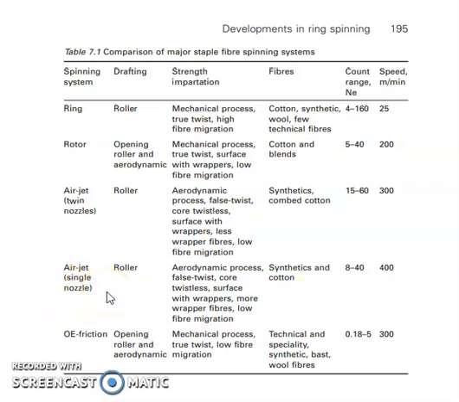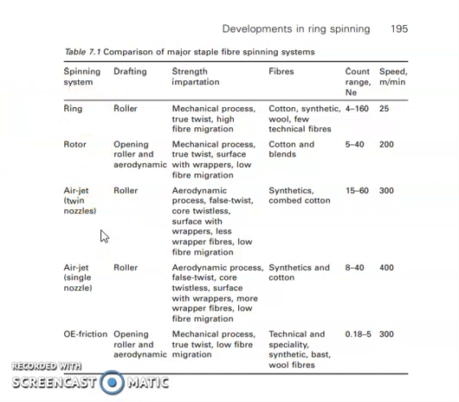The strength of yarn produced from this air vortex spinning technology is considerably higher than that from the previous method, but a little lower than that of ring yarn.